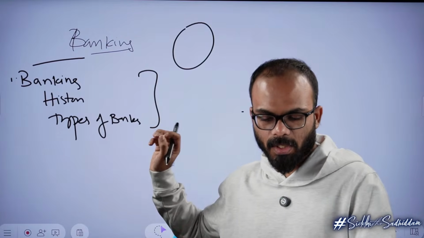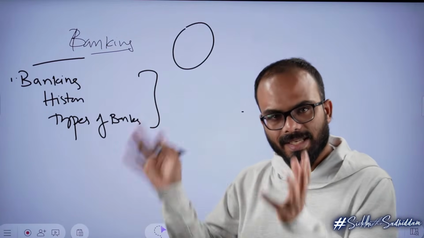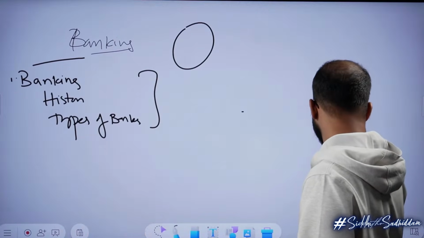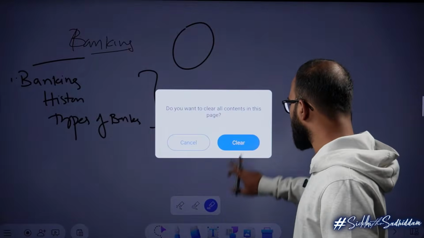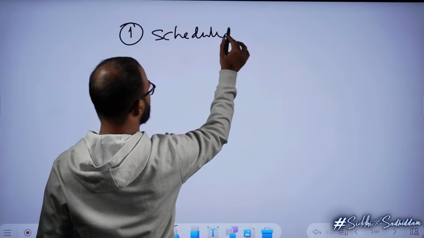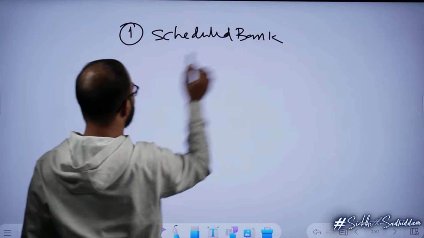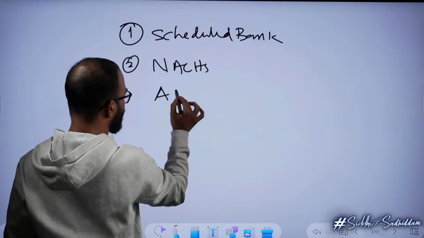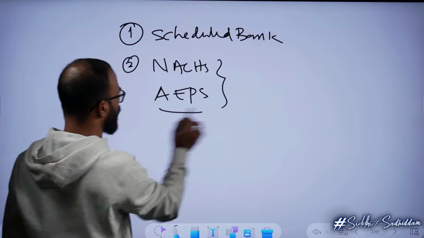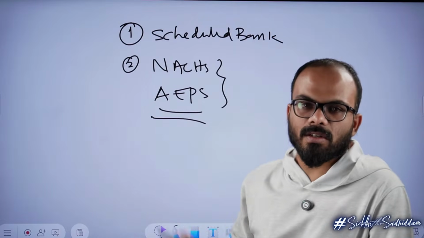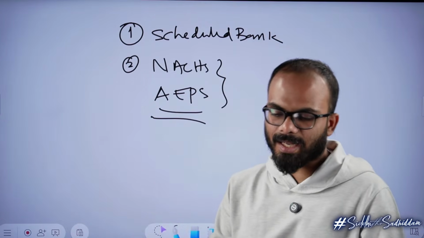This is your last priority area. Go through the notes, just take a look at it. In this entire topic, if there is something that you have to know, first is what a scheduled bank is, and they can ask you certain things such as NACH, and there is something called AePS, etc. These simple things I'll discuss. Beyond this, you can see the notes, but the first 15 pages are a last priority.